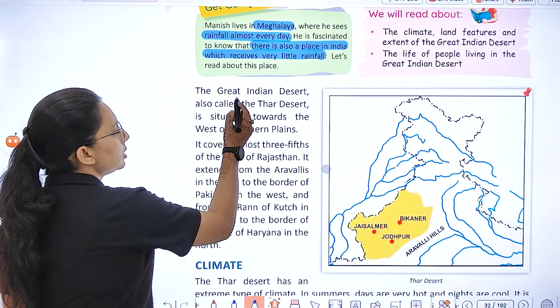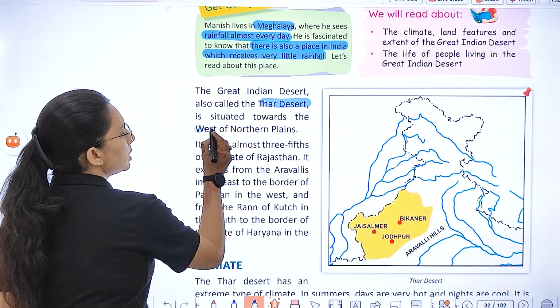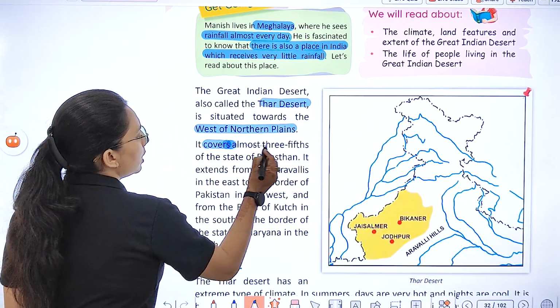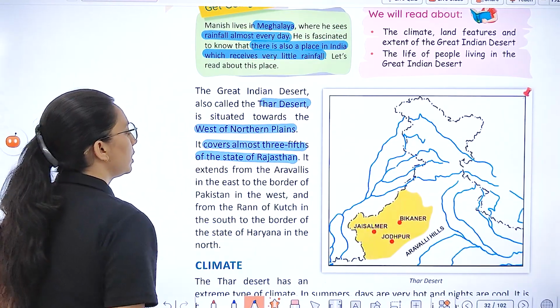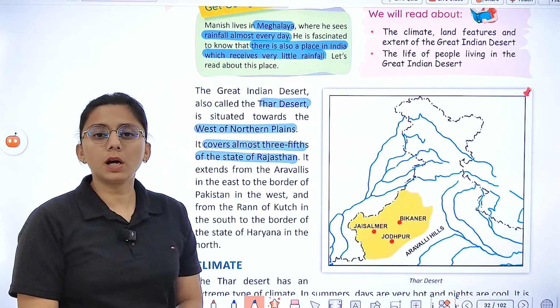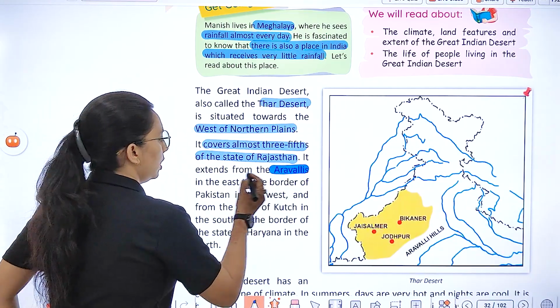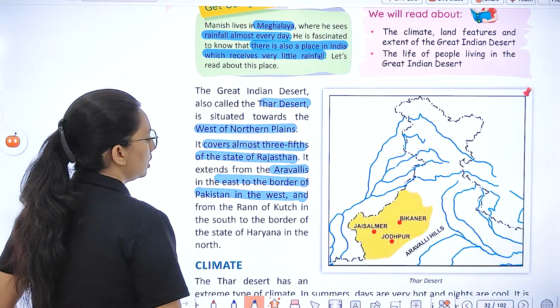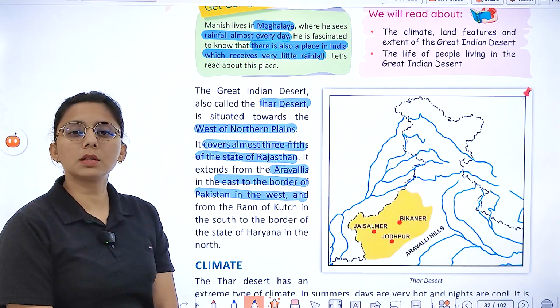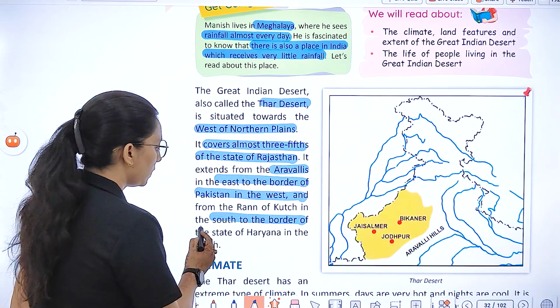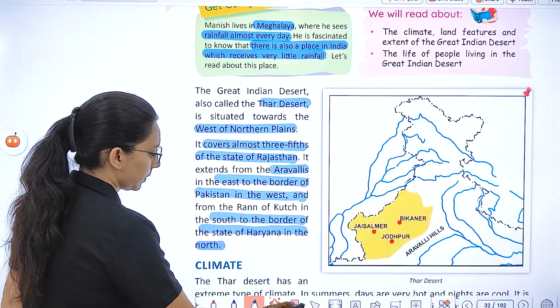Where is the Thar Desert situated? It is situated towards the west of the Northern Plain. It covers almost three-fifths of the state of Rajasthan. It extends from the Aravallis in the east to the border of Pakistan in the west, and from the Rann of Kutch in the south to the border of the state of Haryana in the north.